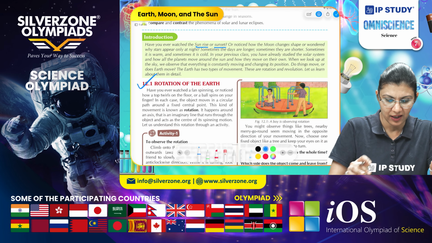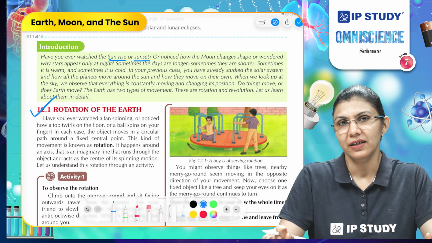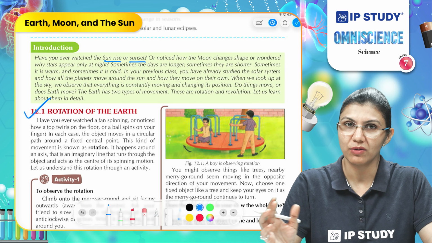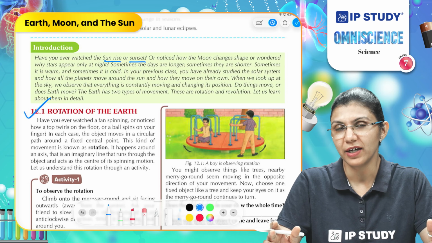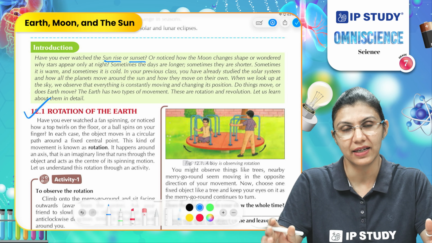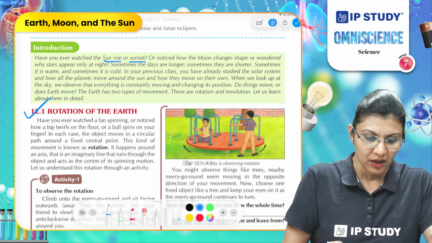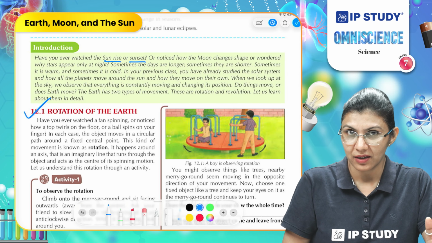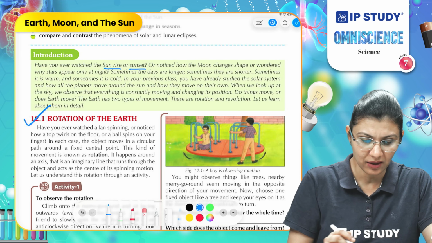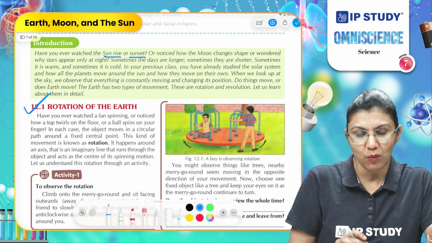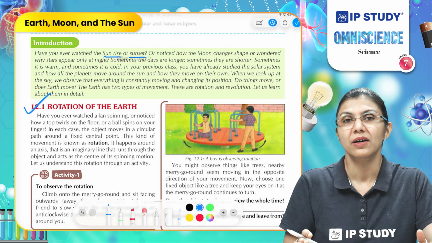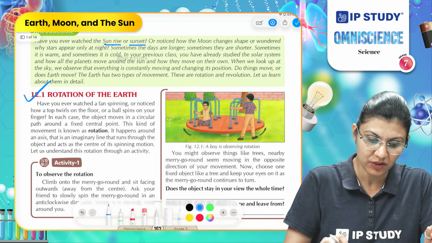Rotation of the Earth. When we say that objects like the planets are moving around the sun, they are performing two types of motions. One which is on the axis and second which is around the sun. The motion of the Earth on its axis is called the rotation. So what is axis? Axis is an imaginary line passing through the Earth, which is also passing through the center